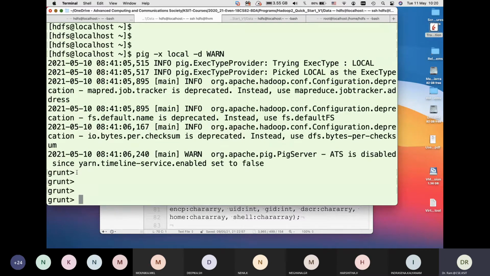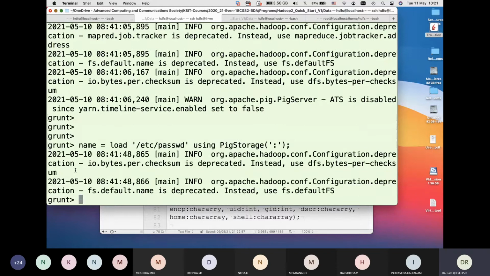So let me load the password file. I can say name is equal to load. The file name has to be given in quotes. If you don't give quotes, it will give an error. Load file name using PigStorage, basically to separate things. I'm saying we'll separate by the colon. And this semicolon is important.